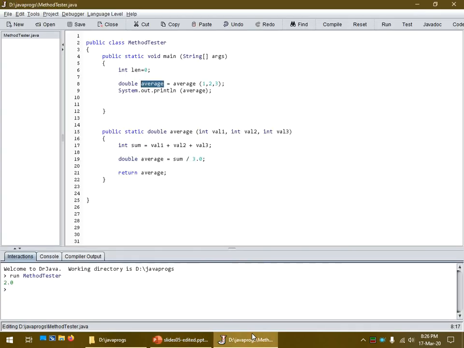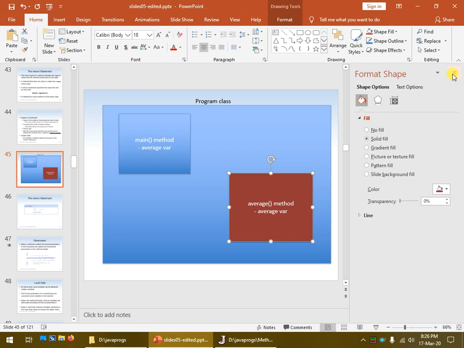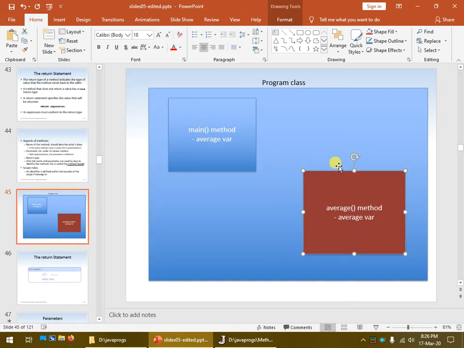Now, if we look back at our program, this is the first reason for explaining what static is. Static itself defines anything that always exists and there's only one copy of it. So when we have our program, it immediately runs, the main method is created, so is the average method, but the average method isn't completely filled out. It will only get fully executed and fully filled out when it gets called. The main method is immediately created because that's the purpose of this class, to run that main method. So the main method gets run.